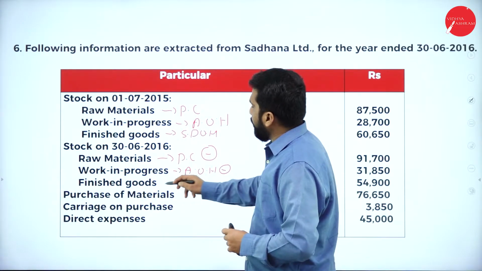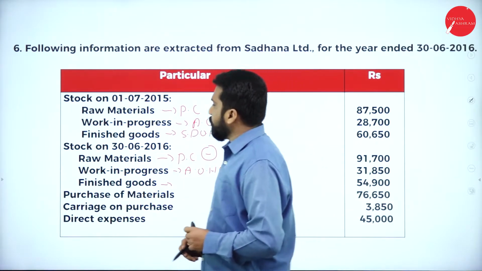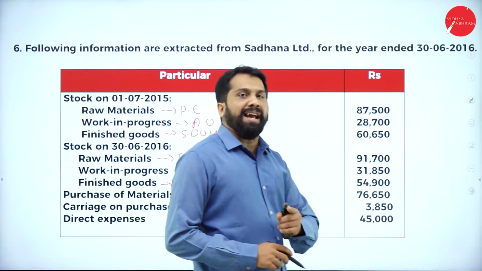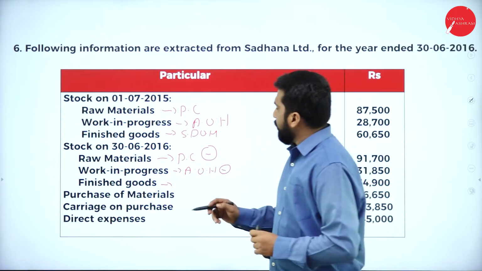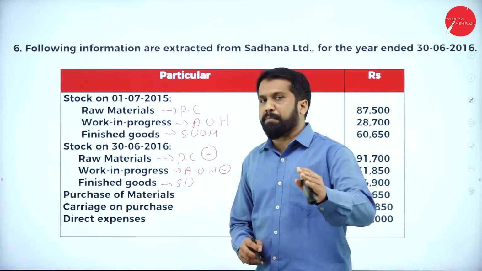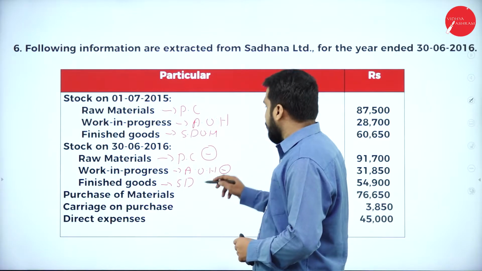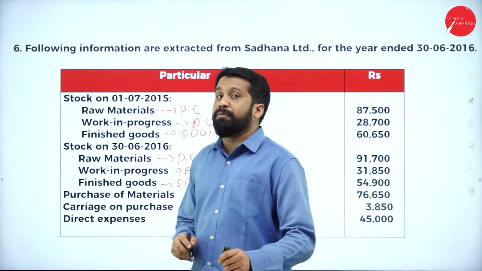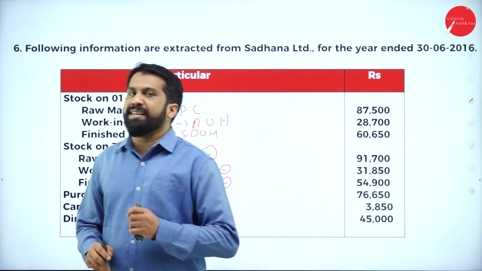Next, finished goods. Finished goods also come under where? Sorry, it is not prime cost, it is selling and distribution overhead. Under selling and distribution overhead, we will deduct, we will minus.